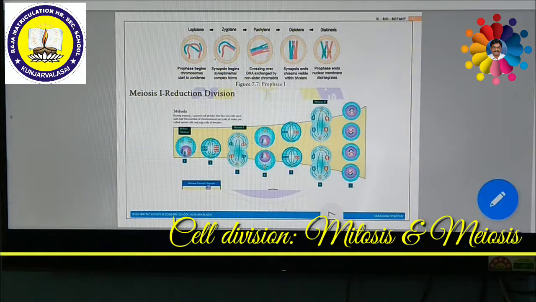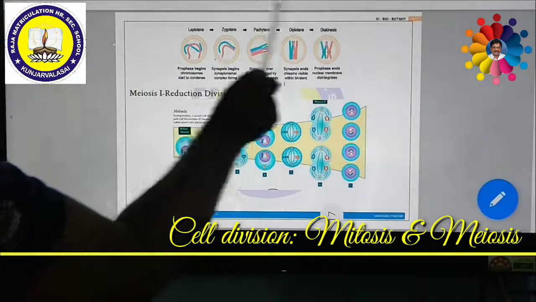As with mitosis, the cell is said to be in interphase when it is not dividing. Prophase 1 is the longest and most complex stage in meiosis. The pairing of homologous chromosomes takes place. So this is called prophase 1.